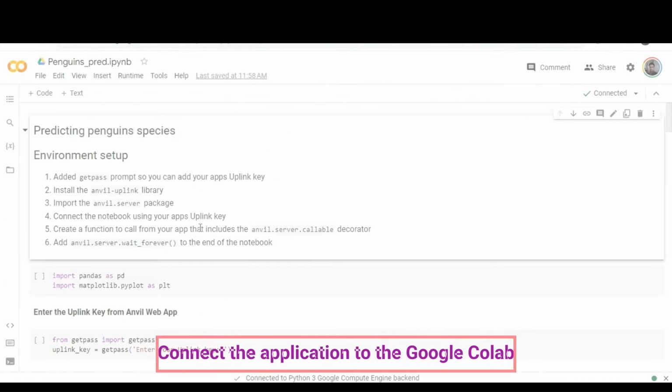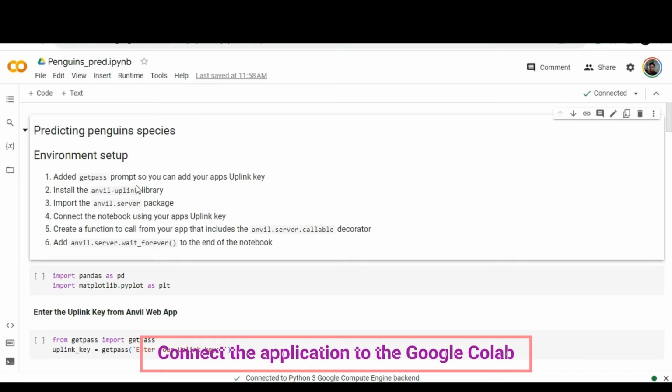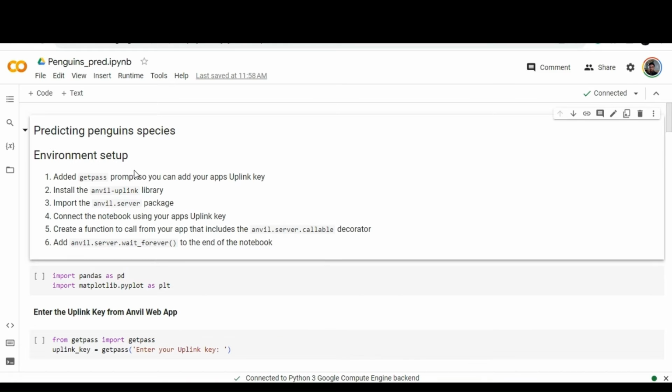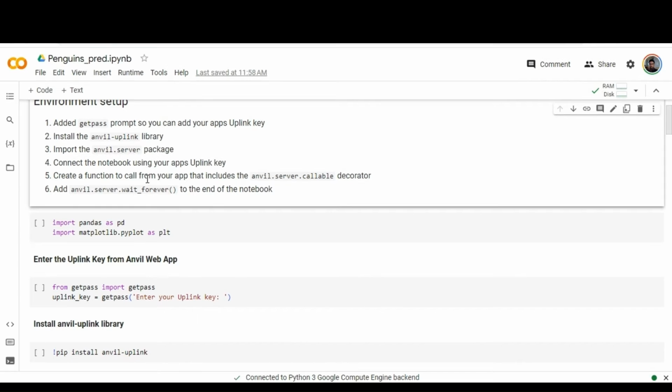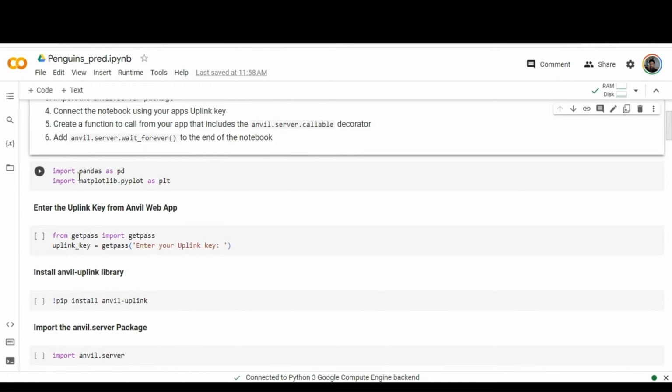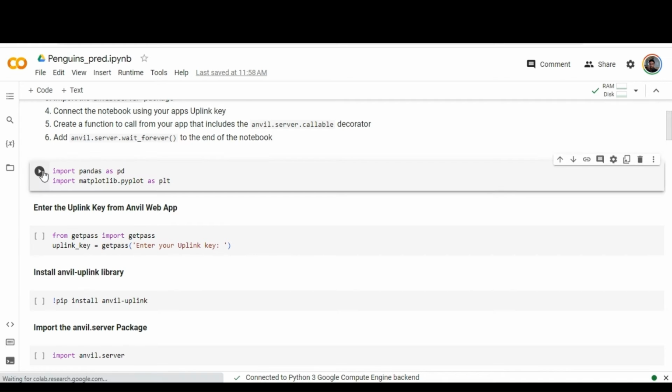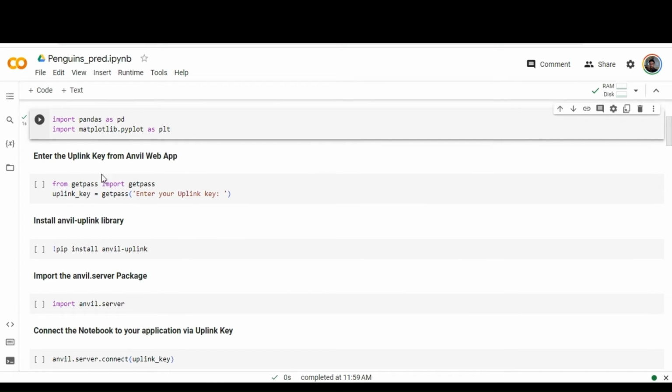So this is our Google Colab section. This particular notebook gives you the detailed information regarding the Google Colab. Initially we have some steps to be followed and the libraries or packages required. Run the appropriate cell. The information prior to the cell gives you a clear idea about the application.